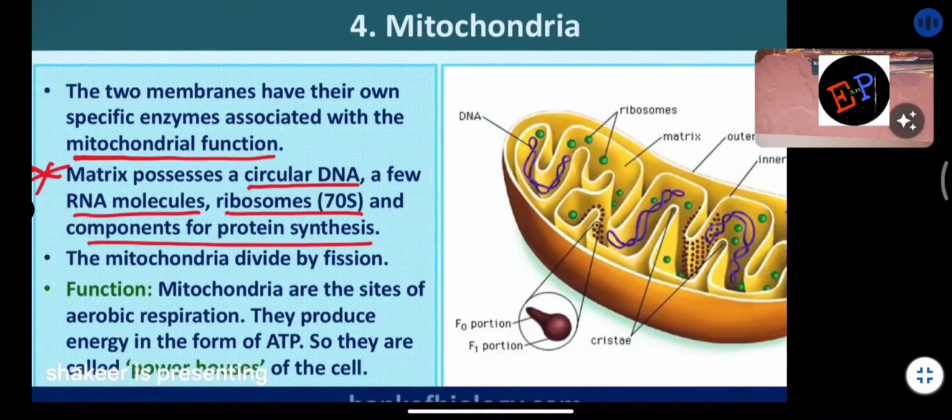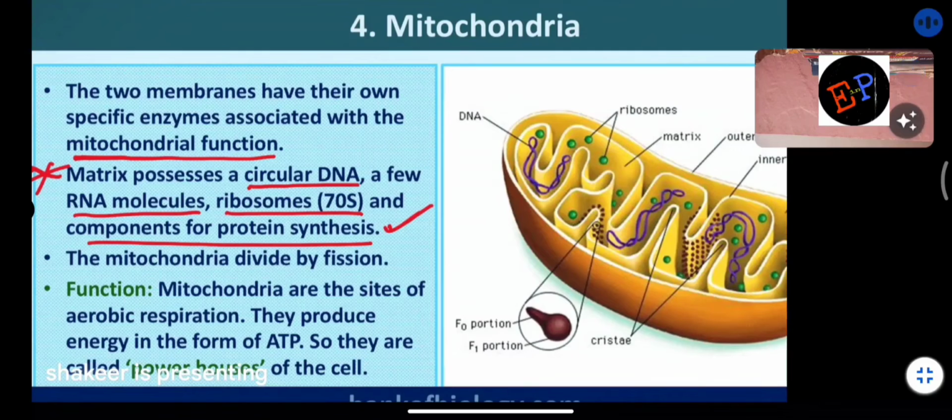30S, 50S, 70S and 60S. 70S size is present. And there are some components which are responsible for protein synthesis also. Ribosome means what? Protein is formed. Clear?